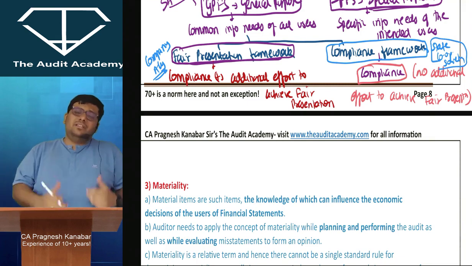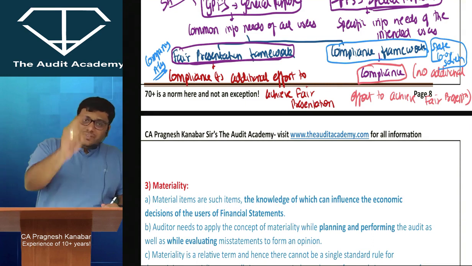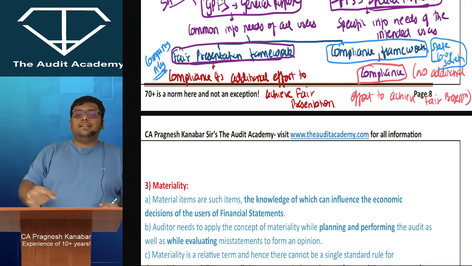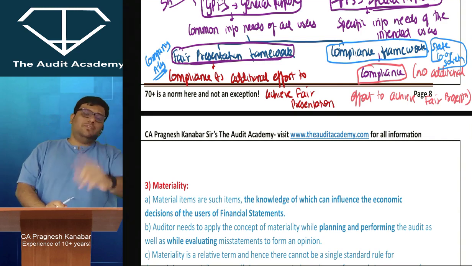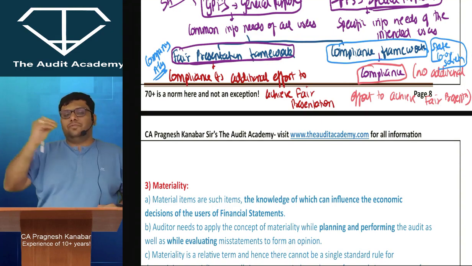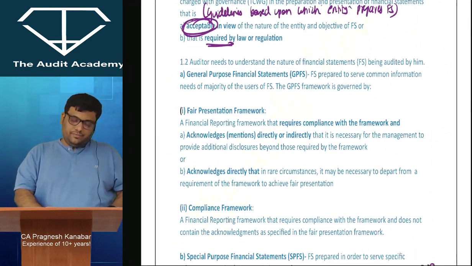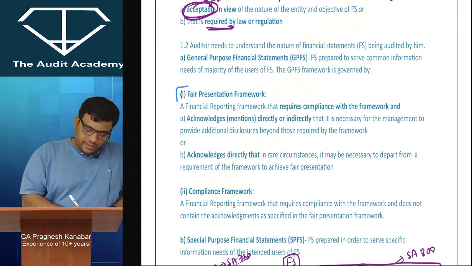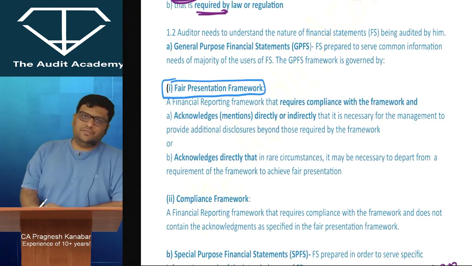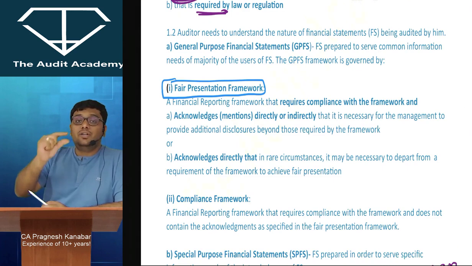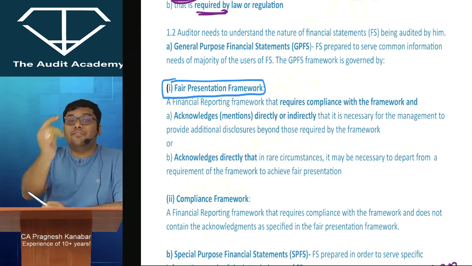Sir, why are you teaching this? Why is this so important? First thing, get in your head that whenever you are accepting audit of financial statements of any entity, you should be very clear about whether it is GPFS or SPFS, and whether it is a fair presentation framework or compliance framework. Because if you are conducting audit of financial statements under fair presentation framework, then in that audit report, normally we use the phrase true and fair view or presented fairly.